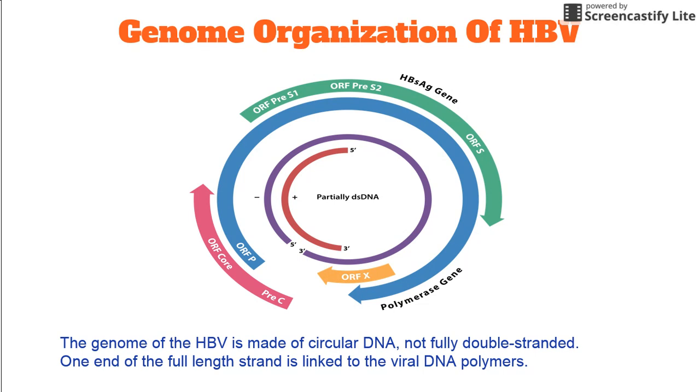The core protein, the pink one, is coded for by the gene C. The DNA polymerase, the blue one, is encoded by the gene P. Gene S, the green one, is the gene that codes for the surface antigen. The function of the protein coded for by the gene X, the orange one, is not fully understood, but it is associated with the development of liver cancer. It stimulates the genes that promote cell growth and inactivates growth regulating molecules.